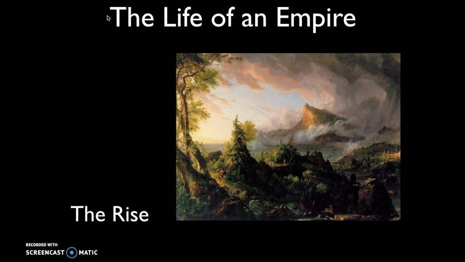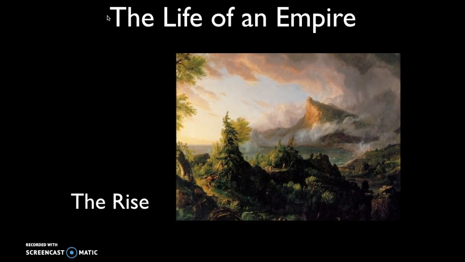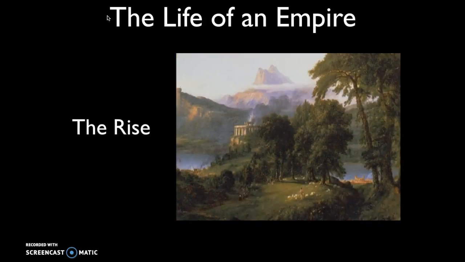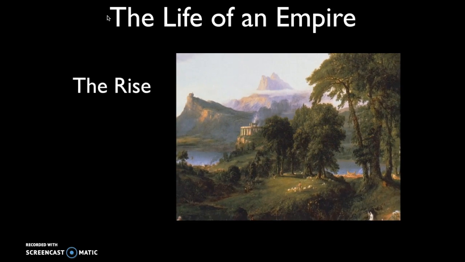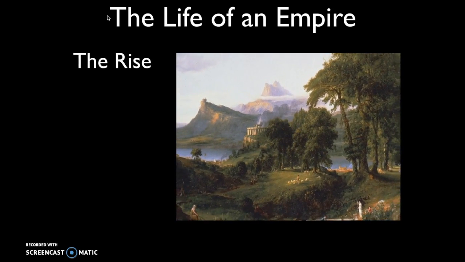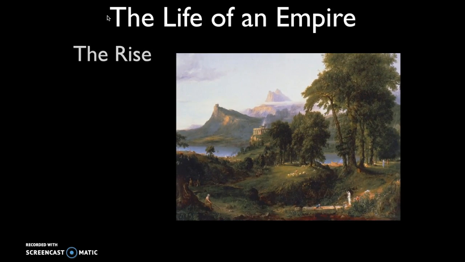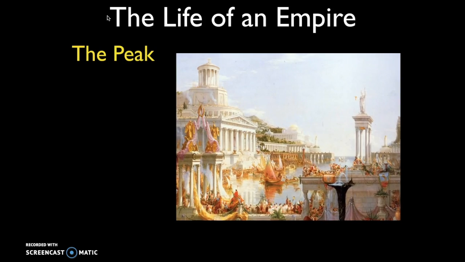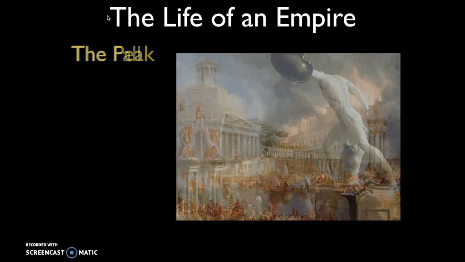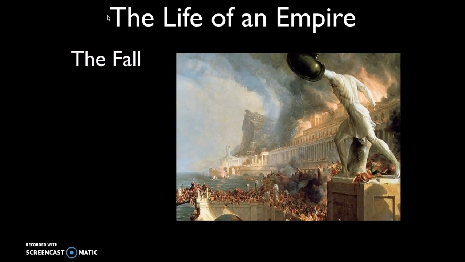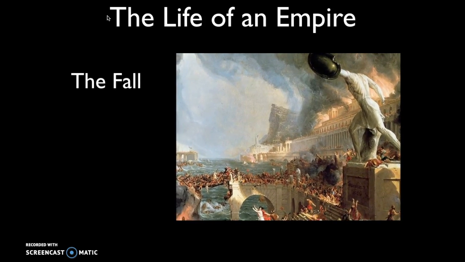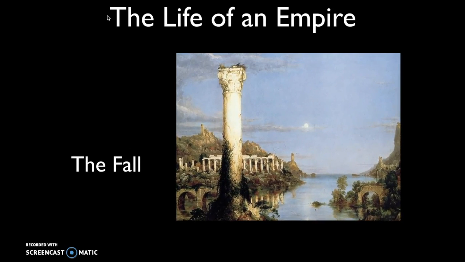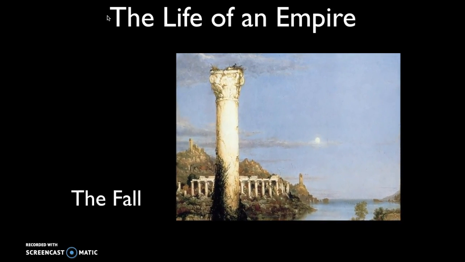So when we think about empires, there's always going to be a life cycle of an empire. They're initially going to rise as their military gets stronger and begins to control more and more territory. Eventually, they reach their peak, sometimes referred to as the golden age, where culture, innovation, technology are flourishing. But eventually, they're going to experience collapse and a fall for various reasons, which we'll discuss in a moment. Some common factors that lead to the collapse and fall of empires.